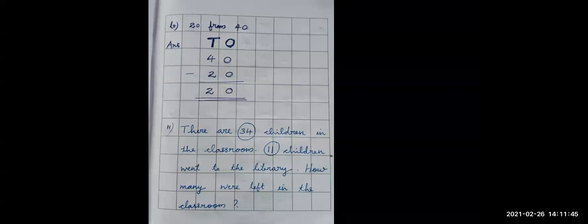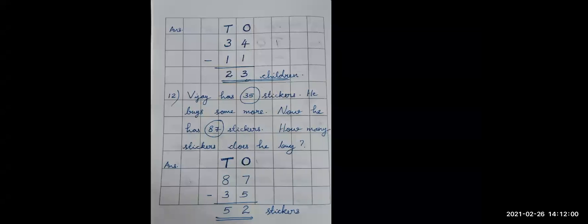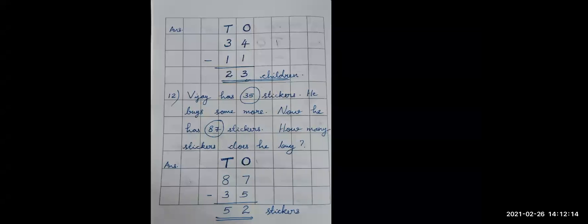I will share the screen having the answer in that and one more word problem. So please write the second word problem. Those who have completed the answer, no need to write again. So 34 minus 11. At ones place, we have 4 minus 1, that is 3. And at tens place, we have 3 minus 1, that is 2. So 23 children were left in the class. Now we have question number 12.